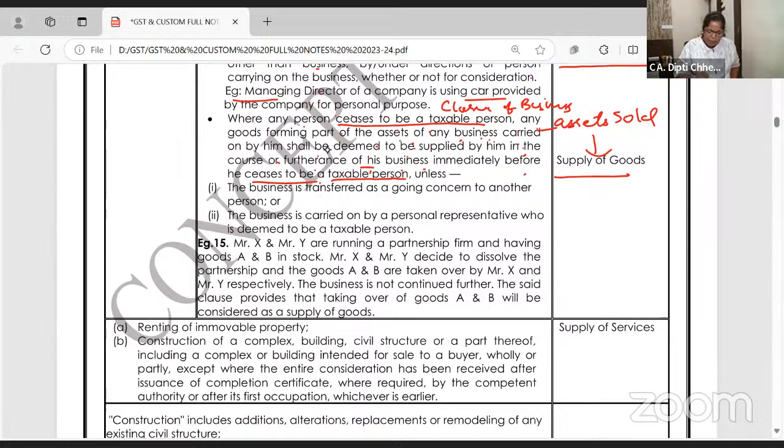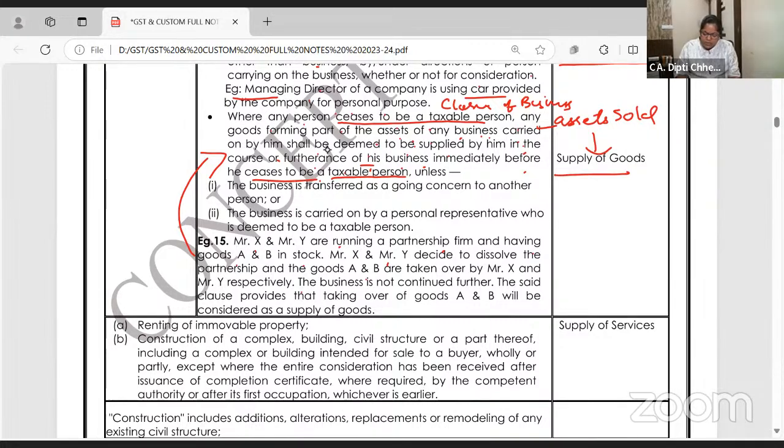Look at the example. This example should come above. X and Y are running a partnership firm having goods A and B in stock. X and Y decided to dissolve the firm and goods A and B are taken over by X and Y. The business is not continued. The said clause provides that taking over of the goods A and B will be treated as supply of goods. Simple. X, Y are partners. They are closing. Bye-bye. X is saying I'll keep A. Y is saying I'll keep B. So transfer of assets to partners when the firm is closing will be treated as supply of goods.